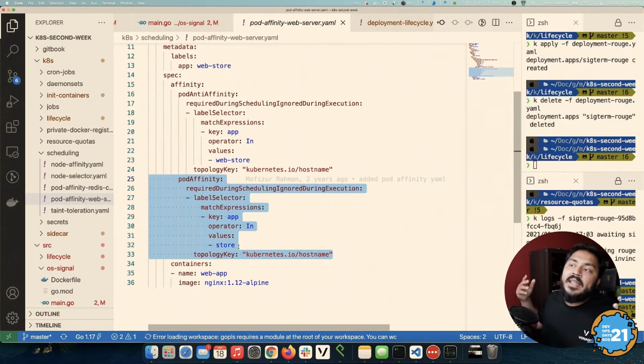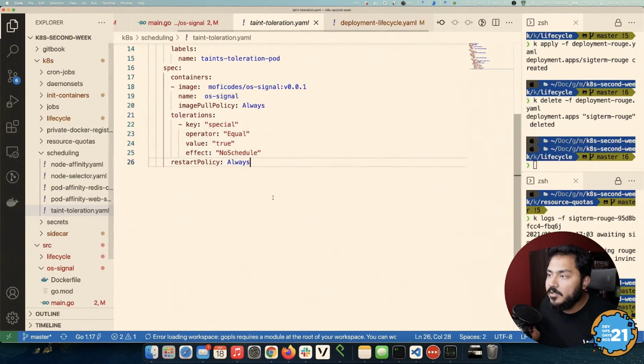So what would happen is, let's say I have 5 nodes now, and 3 of those nodes have 3 different Redis stores. Then I give my application a pod anti-affinity to itself, so they will be trying to go to 3 different nodes. Then I add affinity towards the Redis store. Now it should deploy my 3 pods into the same 3 nodes that have the Redis store. So what would end up happening is, out of the 5 node cluster, only 3 of the nodes will have both my Redis store and the web application. Because the web application is using the Redis store, if they're in the same node, the network connection is going to be faster.